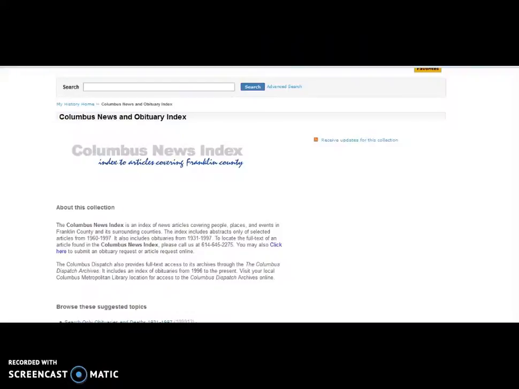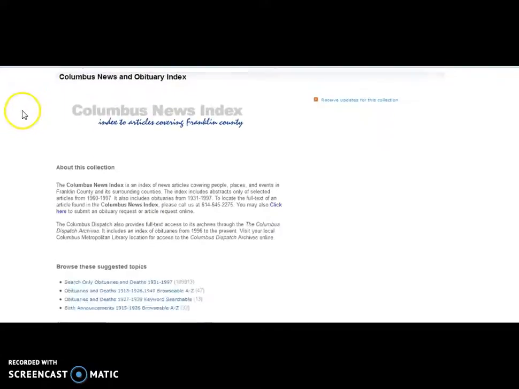Please ask either the Adult Services Division or the Local History and Genealogy Division to check the print volumes when a search fails to get expected results. Remember, too, that Local History and Genealogy can always look for an obituary when the date of death is known. Lastly, be aware that some errors occurred in the index when subject headings were merged, for example, homicides and murders, causing some subject headings to be assigned erroneously to articles. Let's take a look at the index now, and let's start with an obituary search.